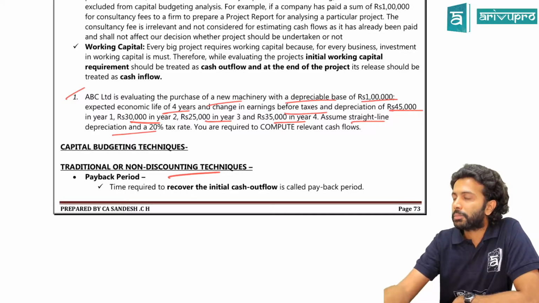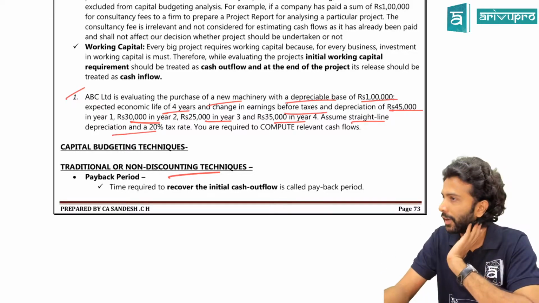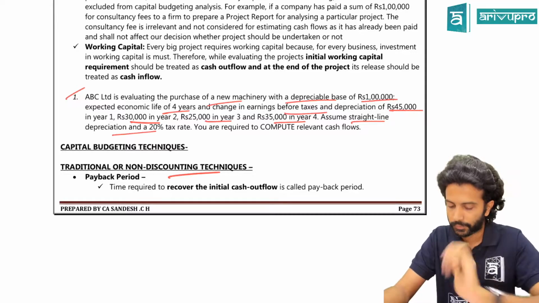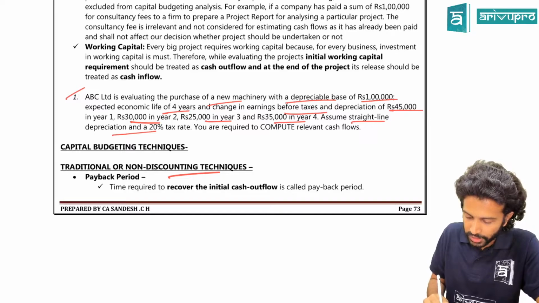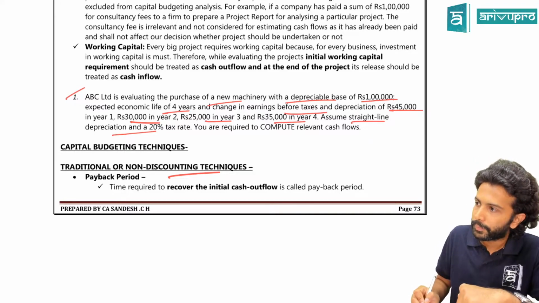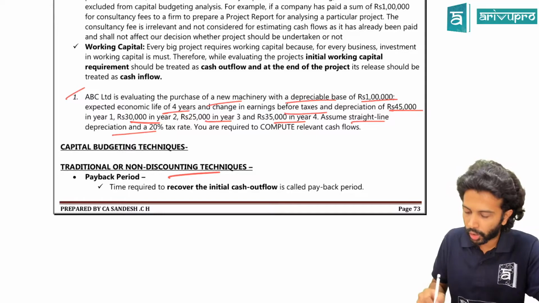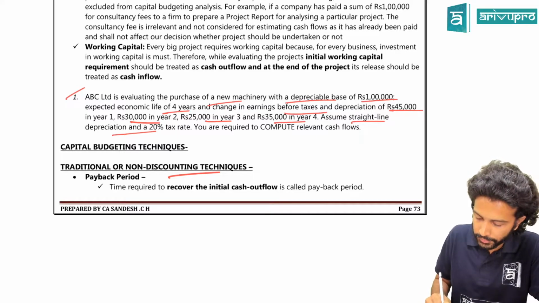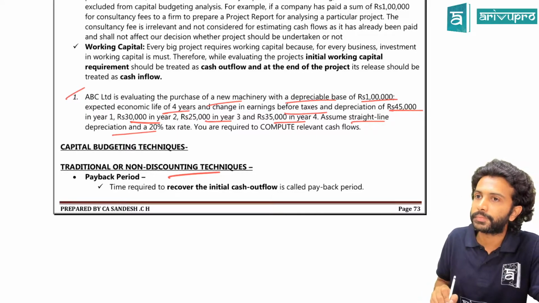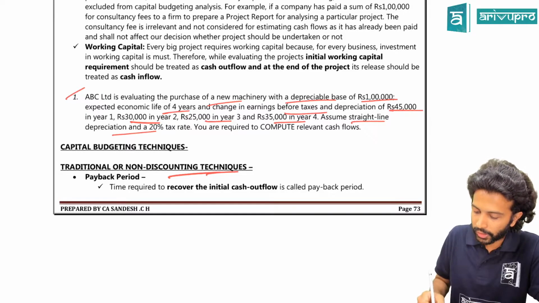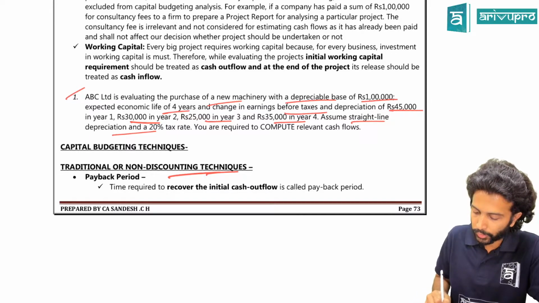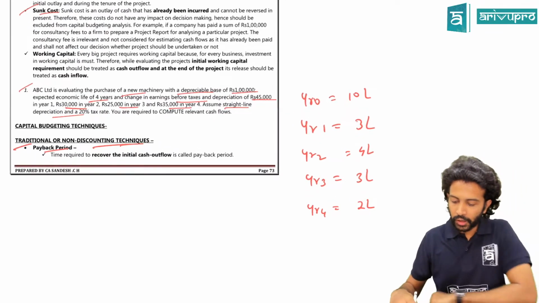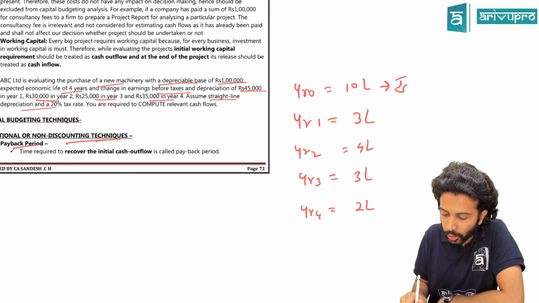Let's say you invest 10 lakh rupees in a particular project. That means year 0. Year 0 always indicates now. Now how much you have to invest? 10 lakh. Let's say first year you will recover 3 lakh rupees. Second year you will recover, let's say, 4 lakh rupees. Year 3 you will recover 3 lakh rupees. Year 4 finally you will recover 2 lakh rupees.